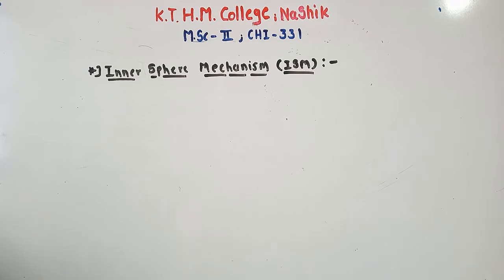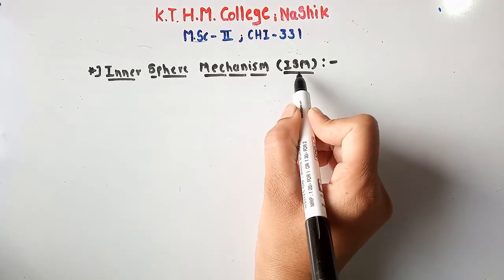Student, in the previous lecture, we have seen the outer sphere mechanism, that is OSM. It's a type of electron transfer reaction. We have seen that in the outer sphere mechanism, electron transfer occurs through tunneling. So, in today's lecture, we are going to discuss the inner sphere mechanism, that is ISM.